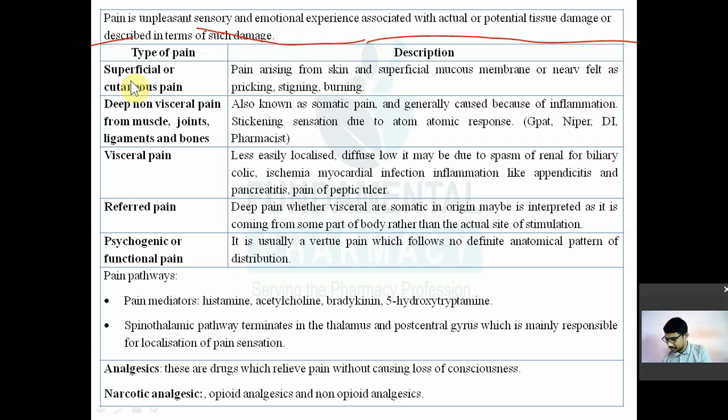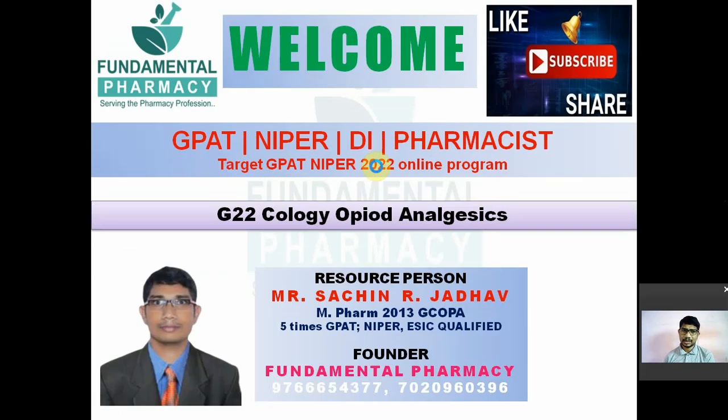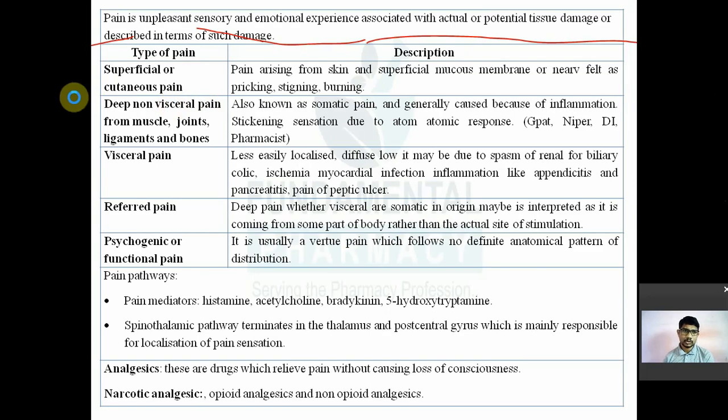Now what are the different types of pain? The first one is known as superficial pain or cutaneous pain. Superficial मतलब ऊपर ऊपर का pain. That pain arises from your skin and mucous membrane.